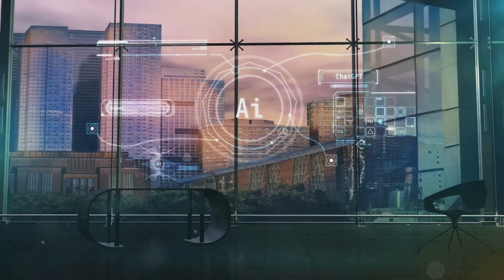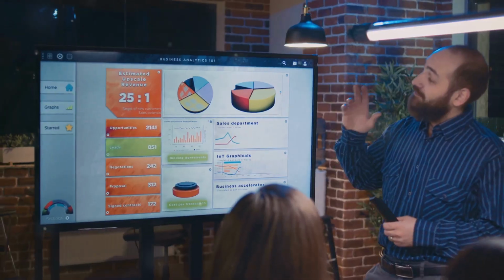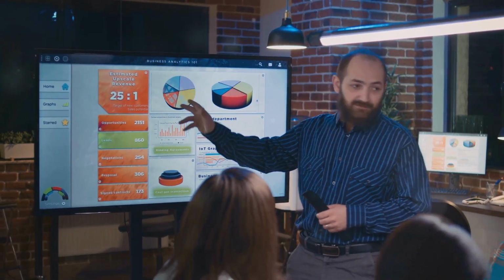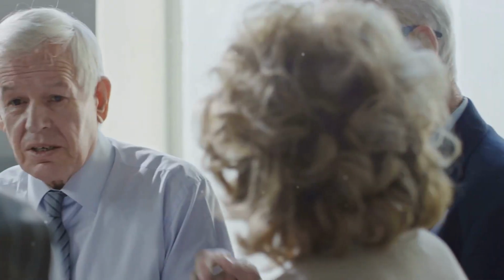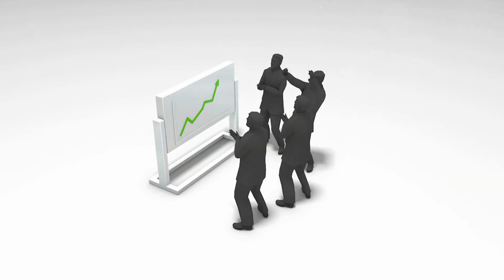Section 5. The future is automated. Digital marketing with Onpassive. With Onpassive and generative AI, the future of digital marketing is bright. Businesses of all sizes can leverage these powerful tools to reach the right customers, create engaging content, automate marketing tasks, and improve ROI. Onpassive empowers you to stay ahead of the curve and achieve your business goals in the ever-evolving digital landscape.